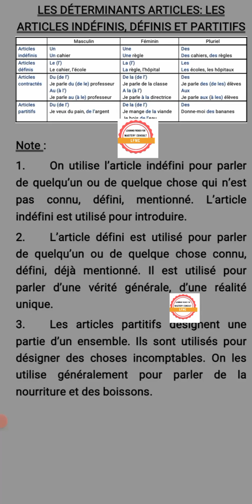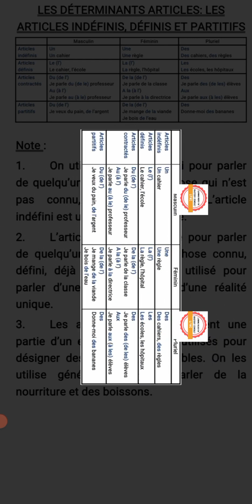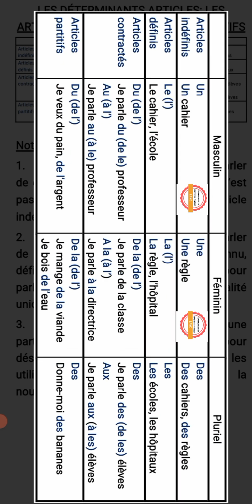Nous allons considérer le tableau. L'étude est faite sous la forme d'un tableau. Nous allons l'agrandir. The study is done in form of a table, in a tabulated form. Nous avons 4 types d'articles. We have 4 types of articles. Article indéfini, article défini, article contracté et article partitif. We have indefinite articles, definite articles, contracted articles, and partitive articles. These are the 4 types of French articles.